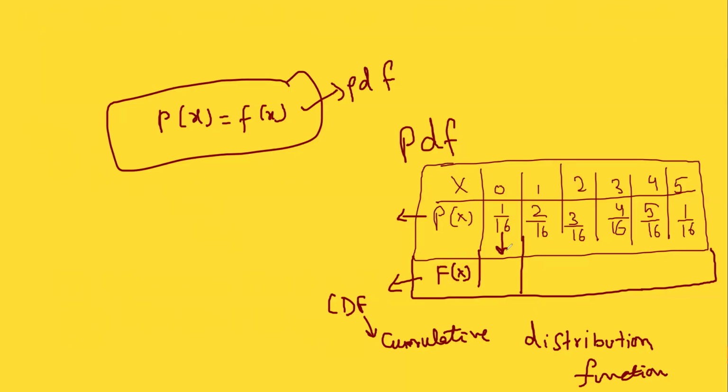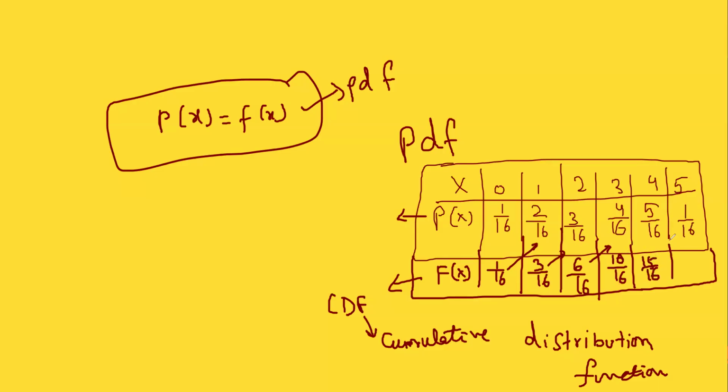Cumulative means what? Your previous value is added. The first probability is what? 1 over 16, right? As it is. Understood? Second probability will be 1 over 16 plus 2 over 16, which is 3 over 16. Understood? Third probability is what? 3, add this also, 6 over 16, plus 10 over 16, right? And this is what? 15 over 16.